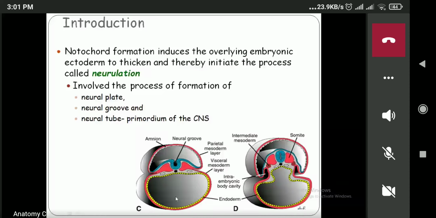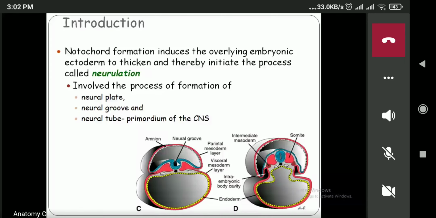Now, first of all, initially the notochord will form, and this already formed notochord will induce the overlying ectoderm to thicken. That is known as the neural plate, and this neural plate will invaginate and form the neural groove. On the lateral side of this one, we have the neural fold, and the folds will approach each other and join, and finally the neural tube is formed. So this is the overall process of neurulation, and for neurulation, the major role is played by the notochord.